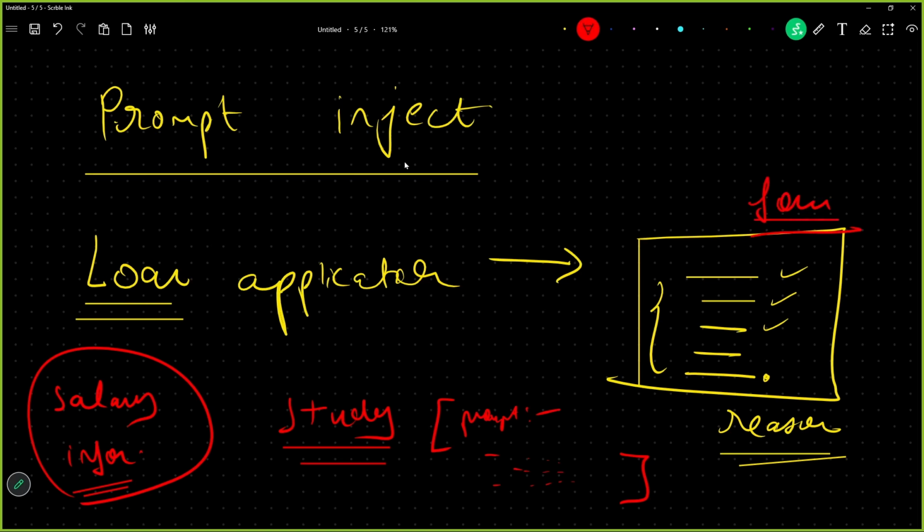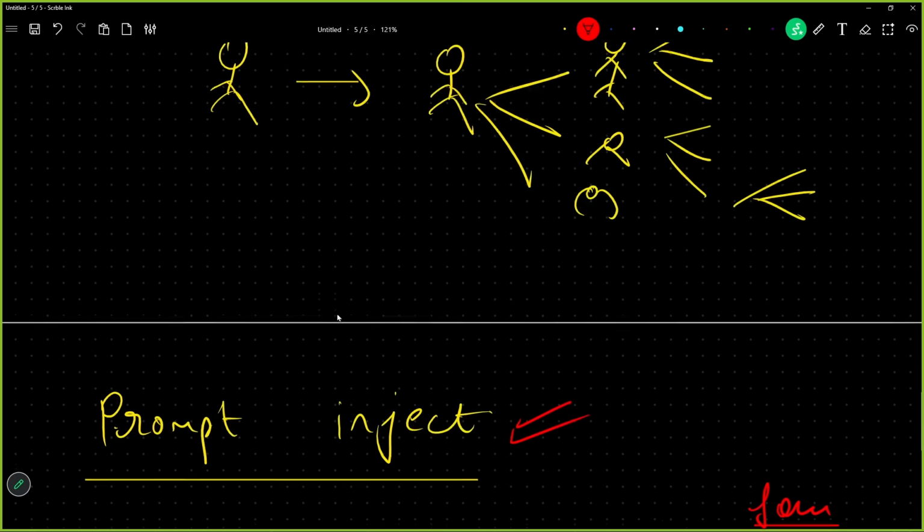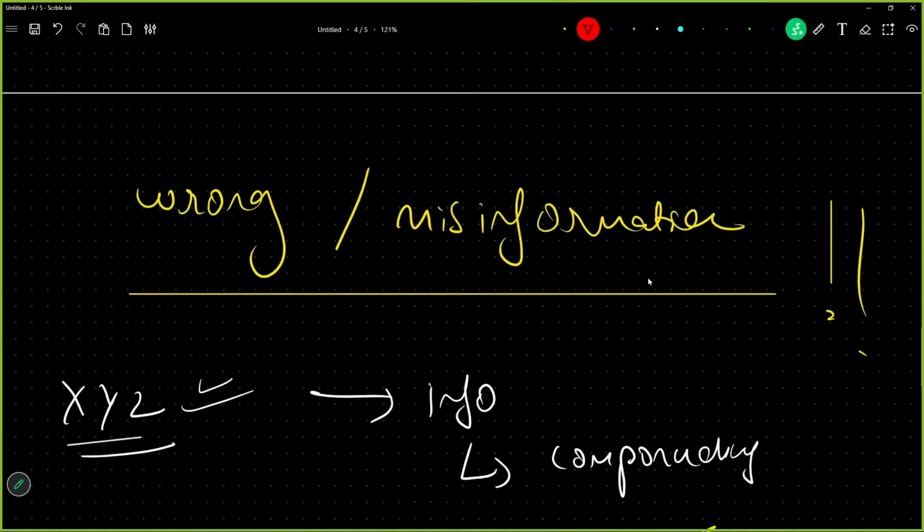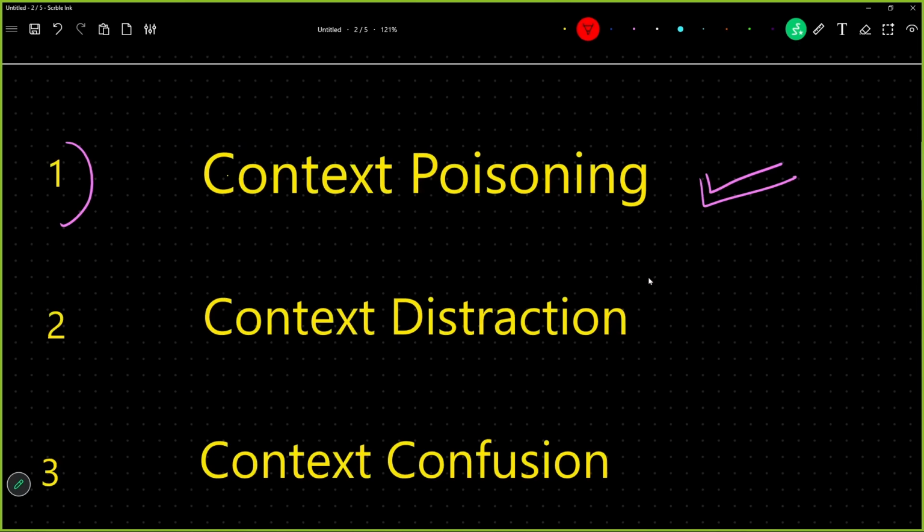And people have done this in the past. This is prompt injection. Because of this prompt injection we can inject misinformation in an agentic application, and this wrong information will be compounded over time throughout the agents. That is context poisoning, a wrong information which compounded over time.